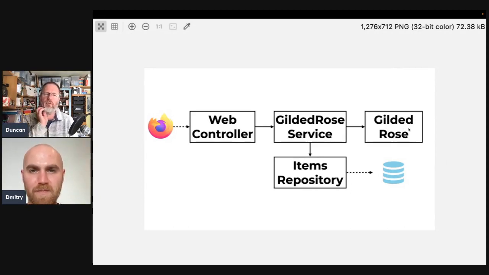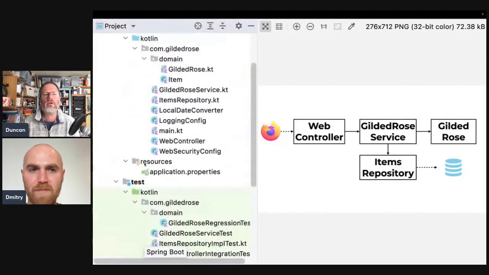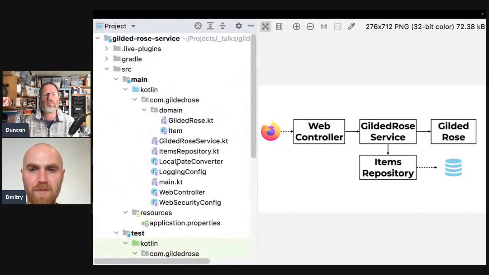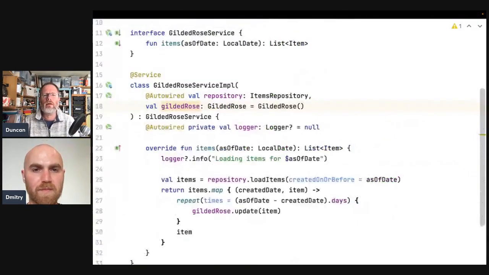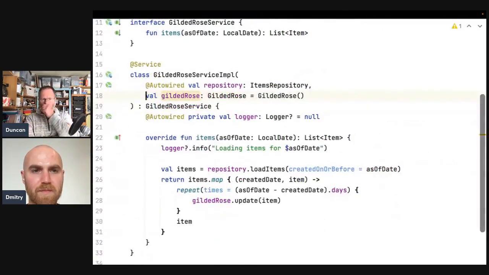Gilded Rose service. Then we changed a little bit, I guess. Oh yeah. Let's have another look at Gilded Rose service while we're there. So this logger is interesting to me. It seems to me like we are also wiring this logger, but loggers aren't hard to create, right? No. And we then got the problem with it being val. So we could make it lateinit, or we could just create a logger here, unless we're testing our interactions with the logger.